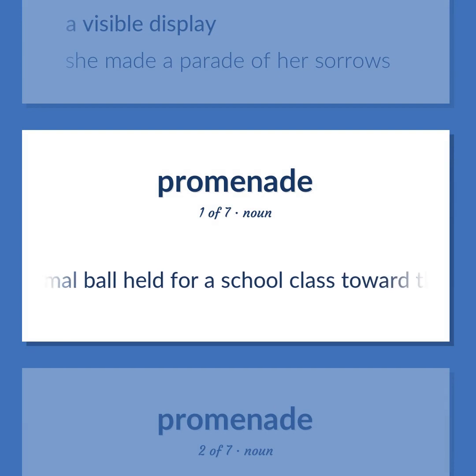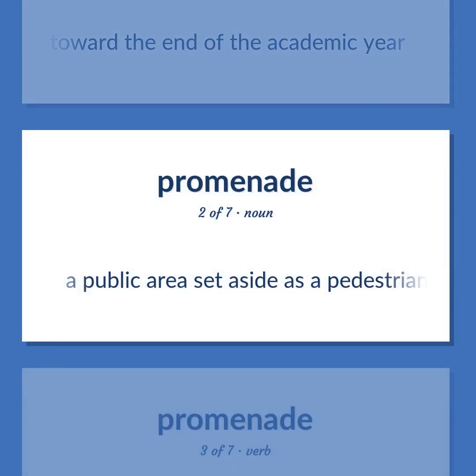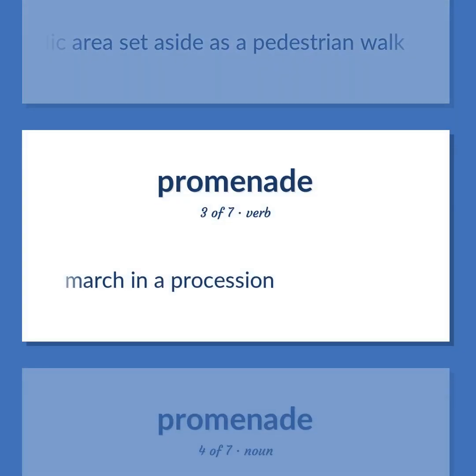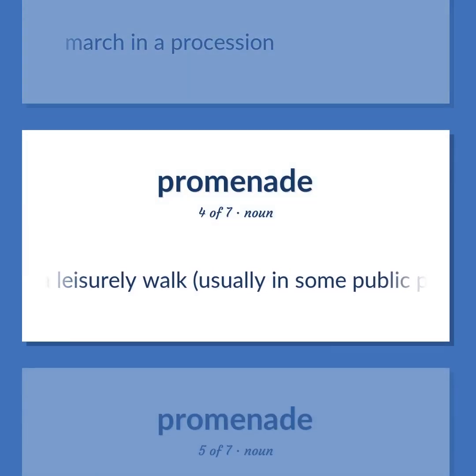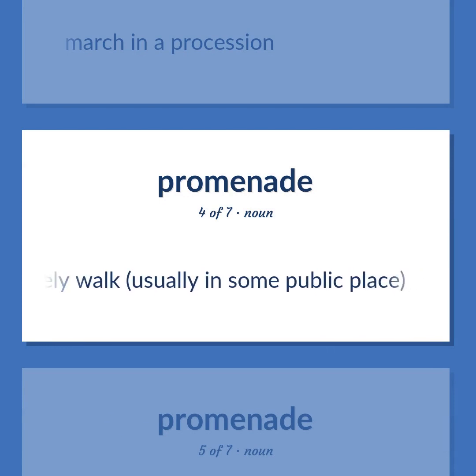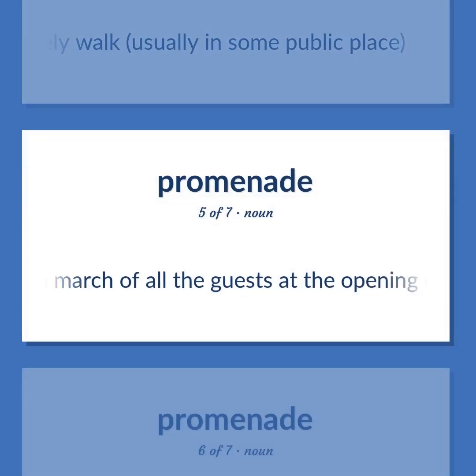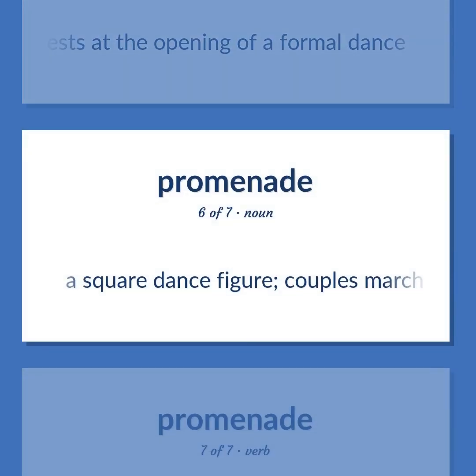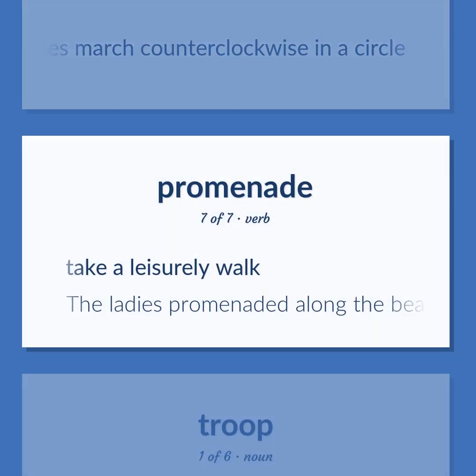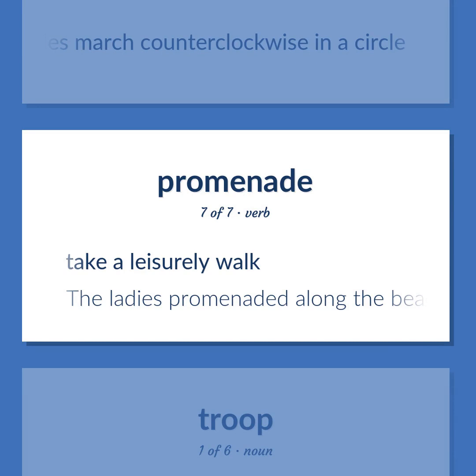A formal ball held for a school class toward the end of the academic year. A public area set aside as a pedestrian walk. March in a procession. A leisurely walk, usually in some public place. A march of all the guests at the opening of a formal dance. A square dance figure. Couples march counterclockwise in a circle. Take a leisurely walk. The ladies promenaded along the beach.